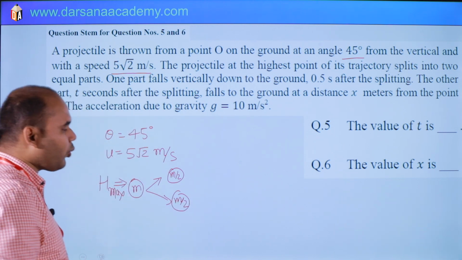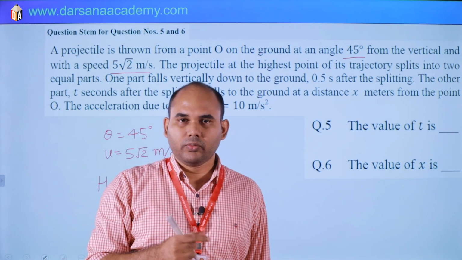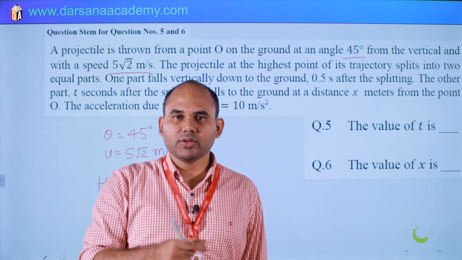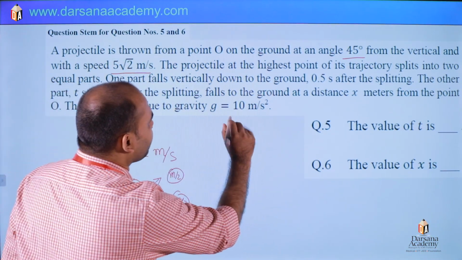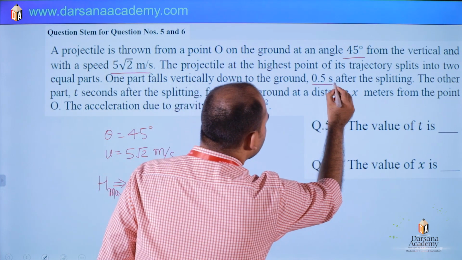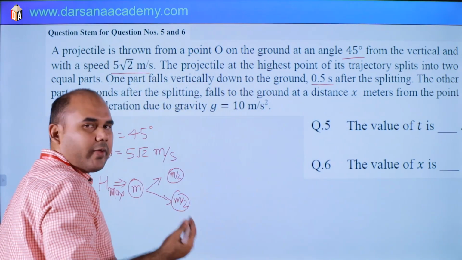One particle falls vertically downward at the same point, exactly vertically down to the ground in 0.5 second.